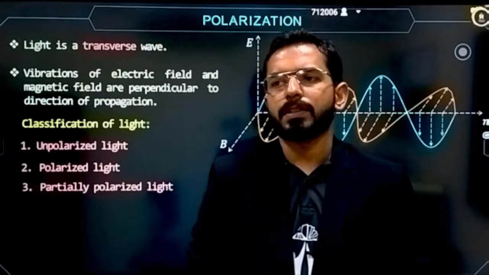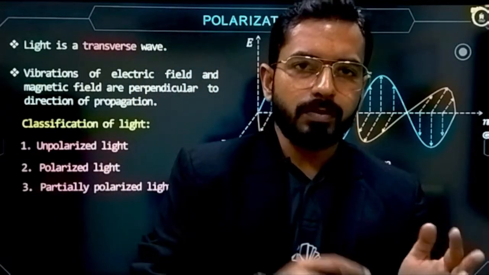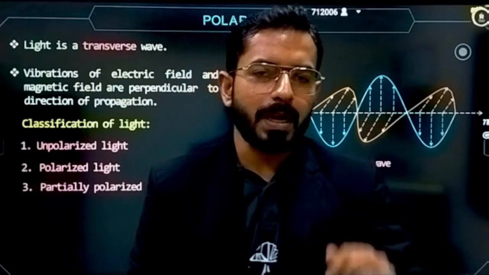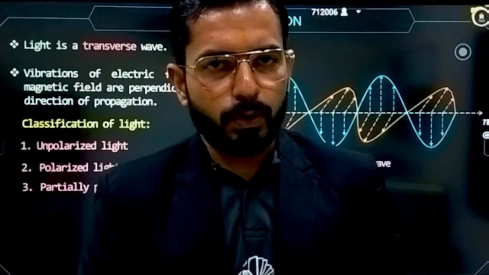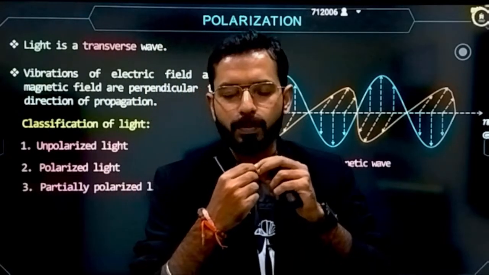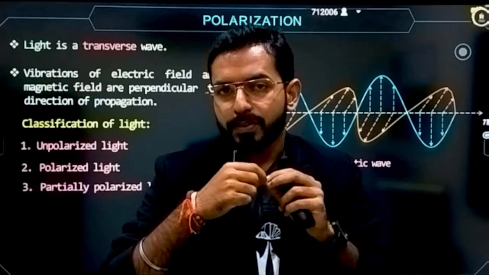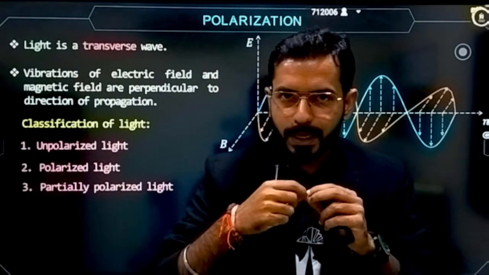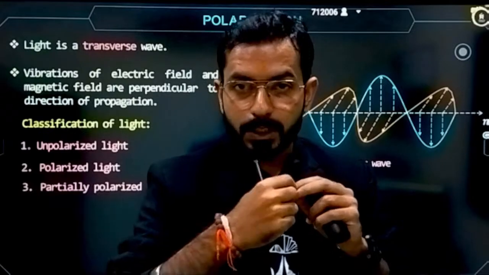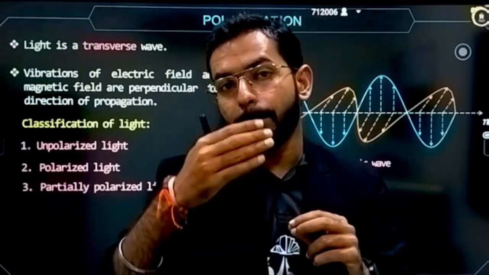Let's understand now what polarization is. Before that, you have to understand the behavior of light. Light is also a kind of electromagnetic wave. I have told you that when an electromagnetic wave is propagating, let's suppose towards you, the electric field and magnetic field will be oscillating, and these oscillations will be in a direction perpendicular to the propagation of the wave, that means in the plane of the wave.